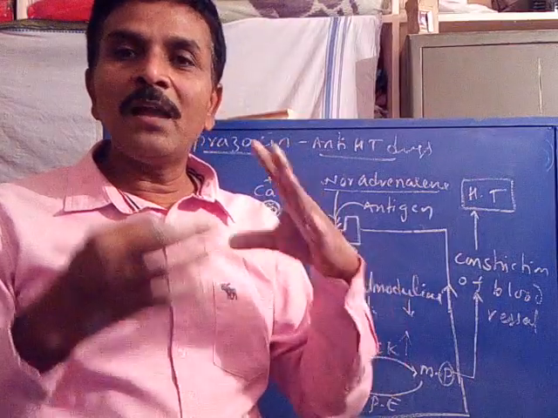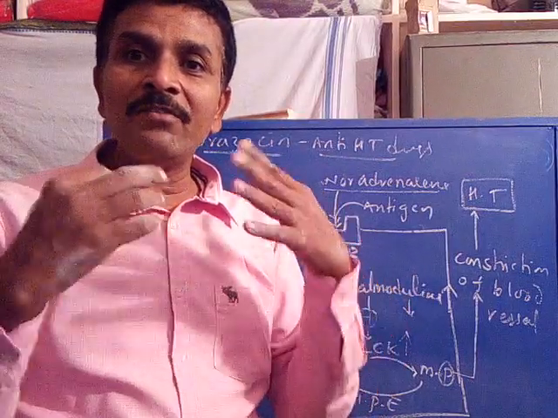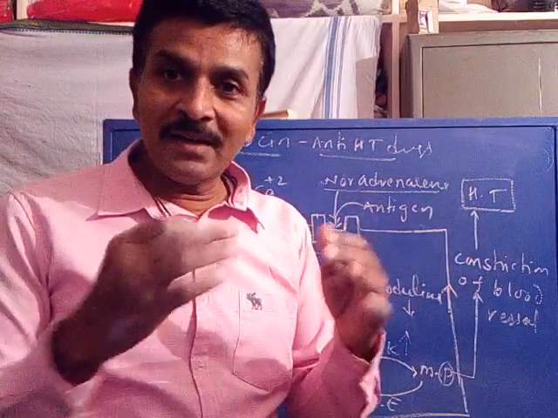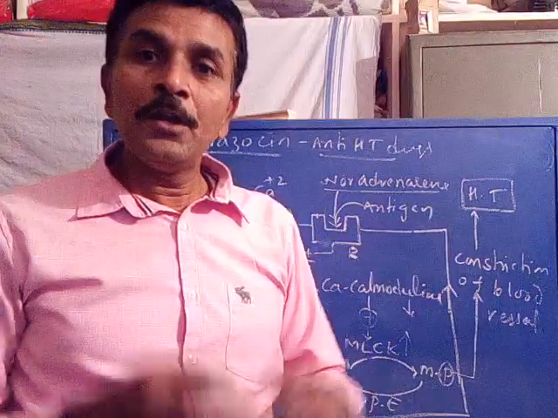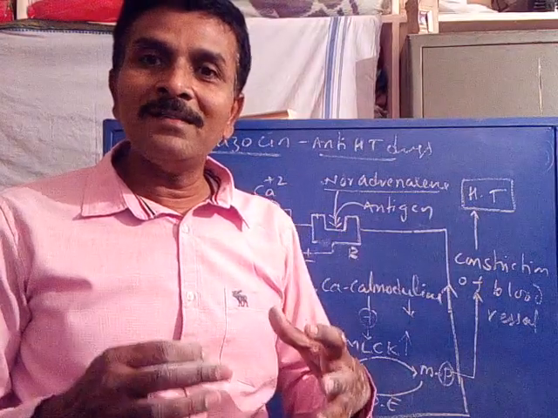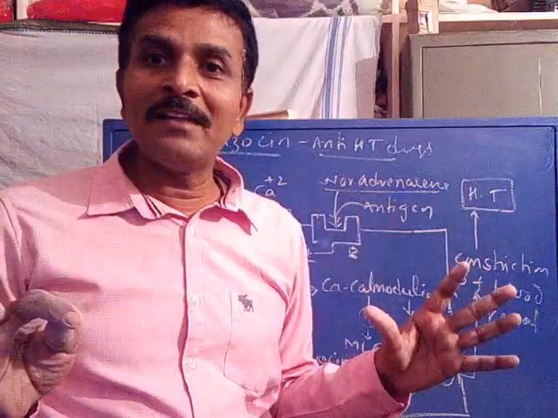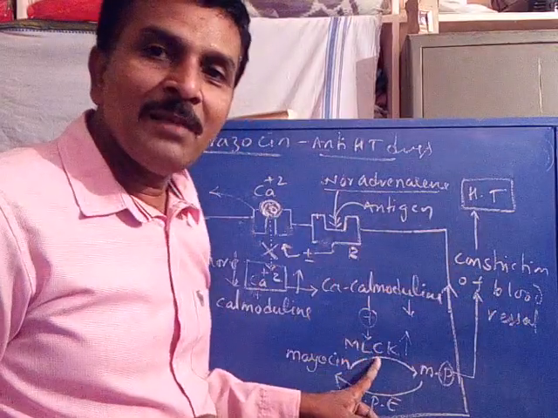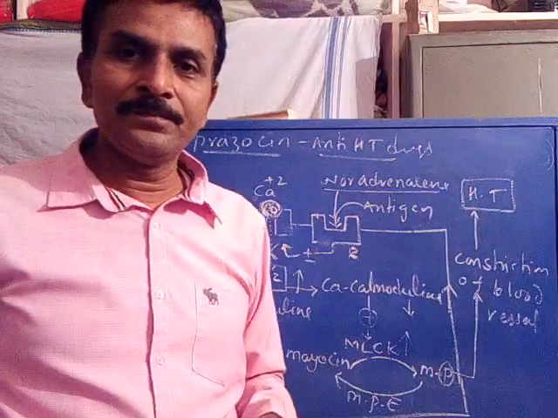So calcium calmodulin is the activator of the MLCK enzyme. When the calcium calmodulin concentration decreases due to non-availability of calcium plus 2 ion, that may not activate the MLCK enzyme. That means the MLCK enzyme gets deactivated.